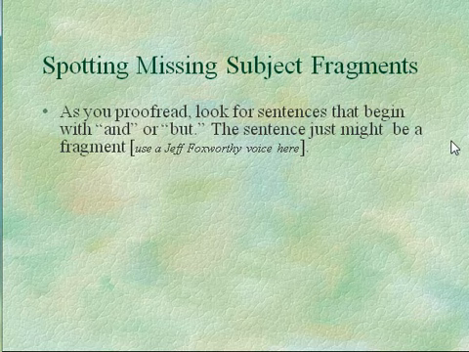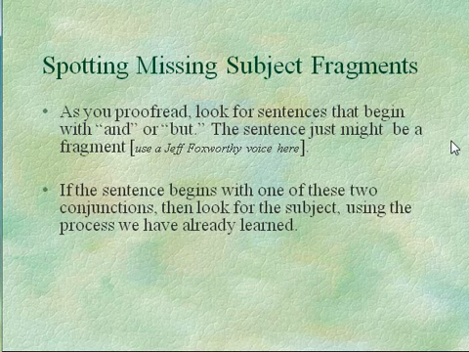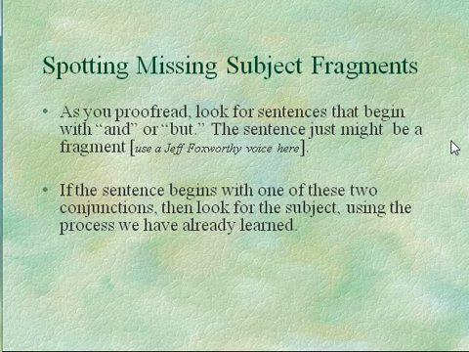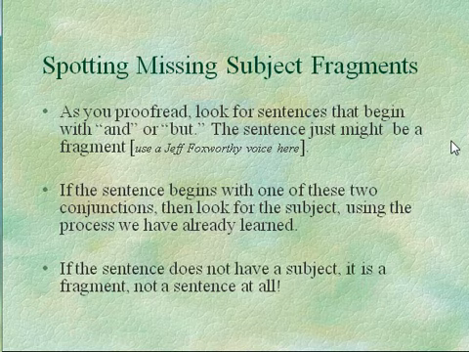It just might be a fragment if we see "and" or "but." So when we see that, then we have to take the next logical step. Look for a subject. If there is a subject following "and" or "but," then we should be fine, and the sentence is a sentence, a complete thought. But if there is no subject, then it's a fragment, not a sentence at all.